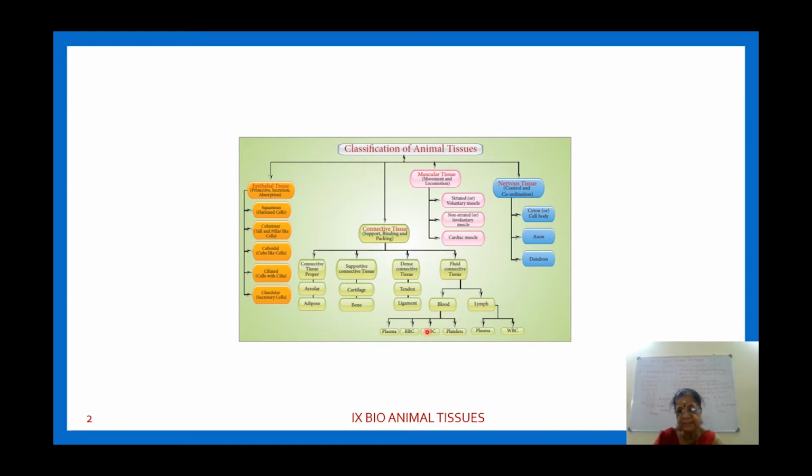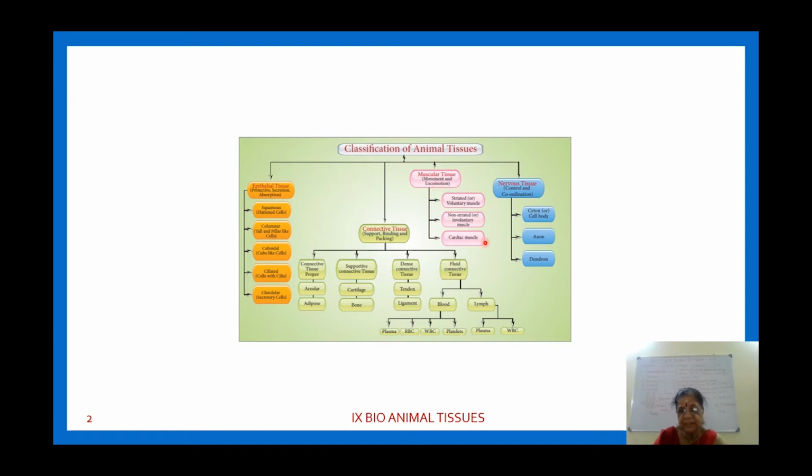Blood, we already studied, contains a fluid part, blood plasma, and a solid portion: RBC, WBC and blood platelets. I hope you understand this. So this forms the connective tissue. Next is muscular tissue.